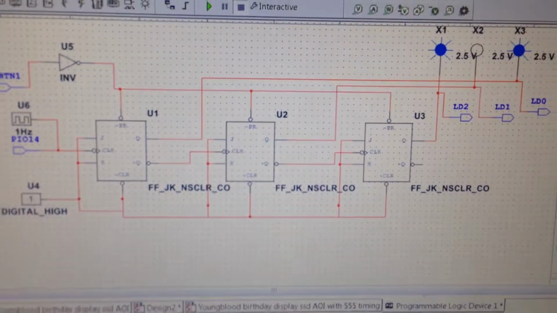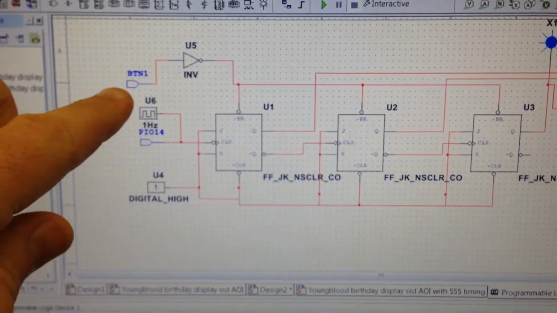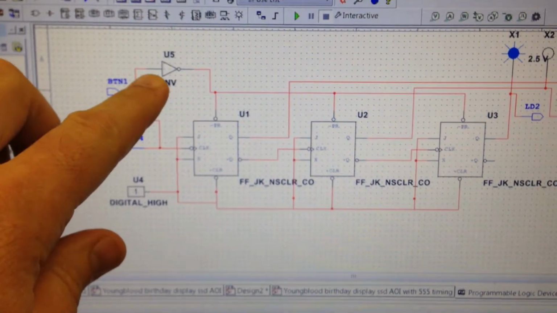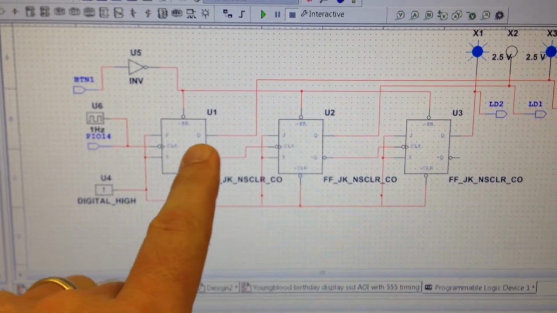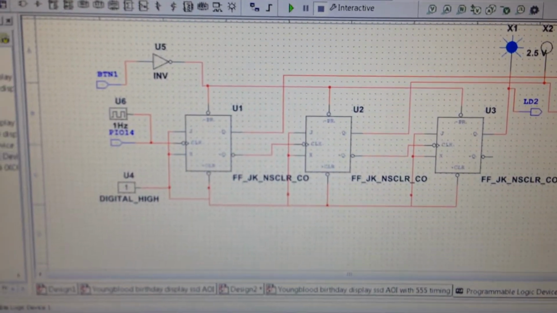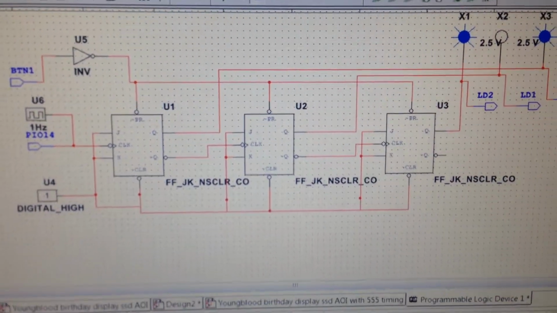And here is the program showing that. Button 1 is inverted so that it becomes a 0 to wake up these LEDs here. Bring them, activate them, because that's active low. And that'll bring them all on.